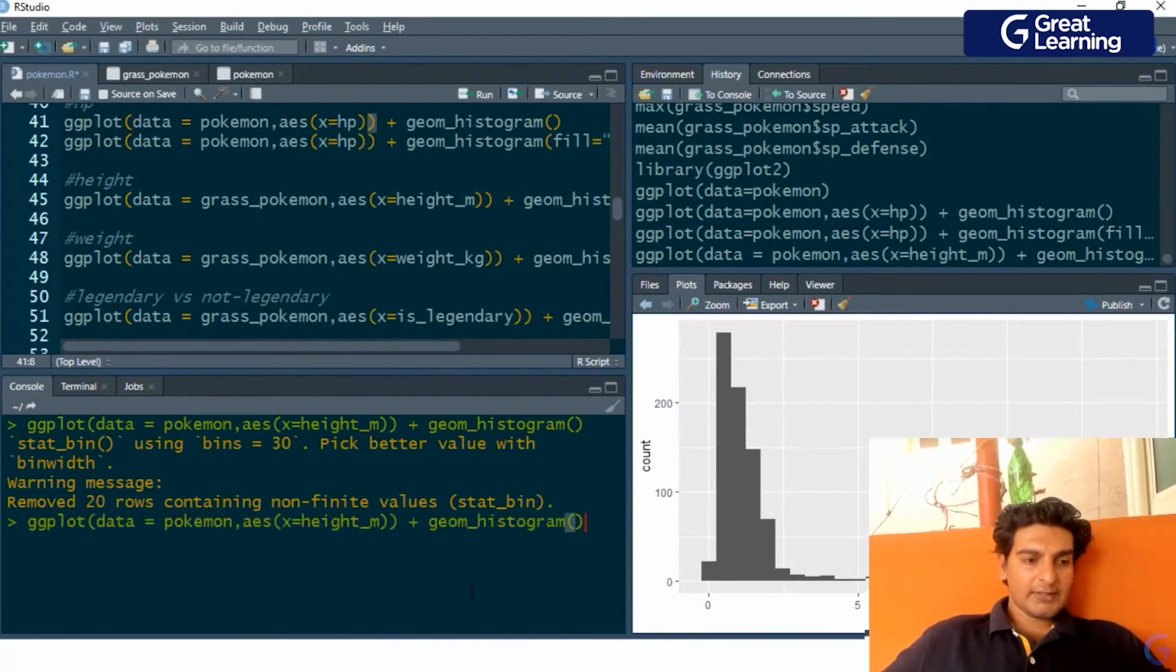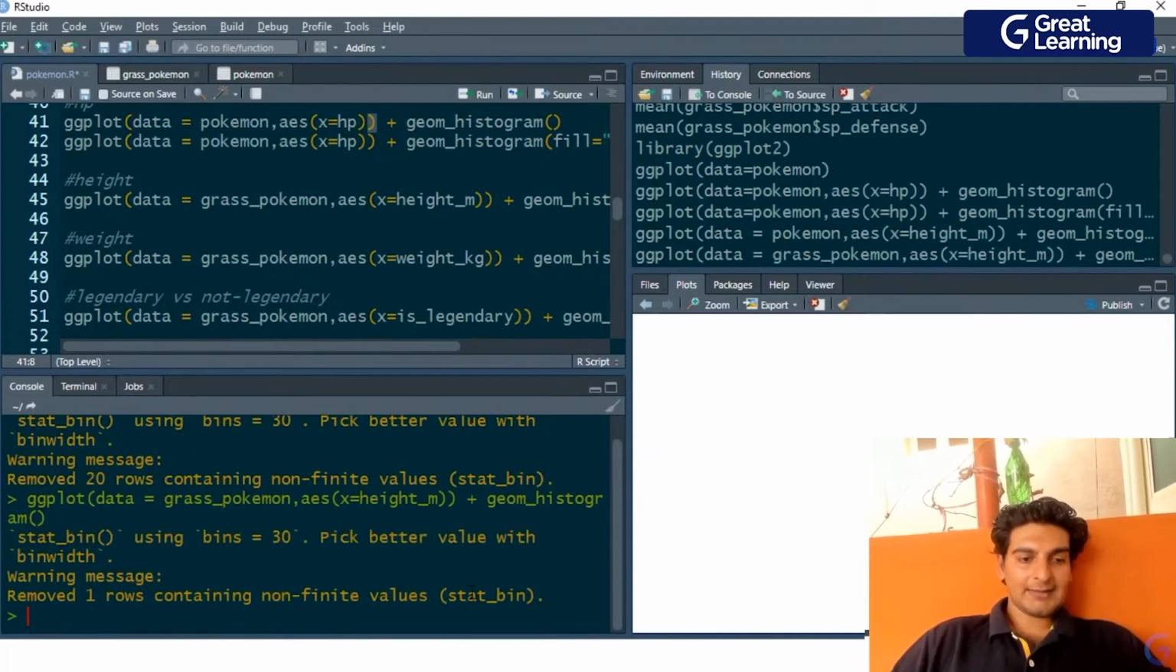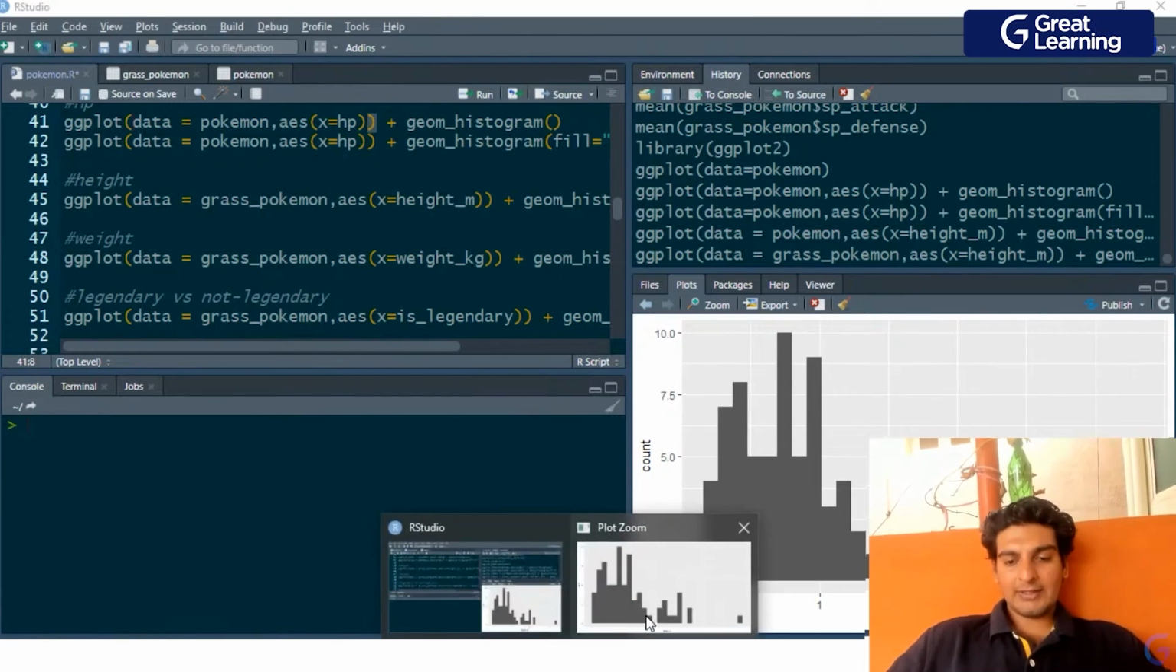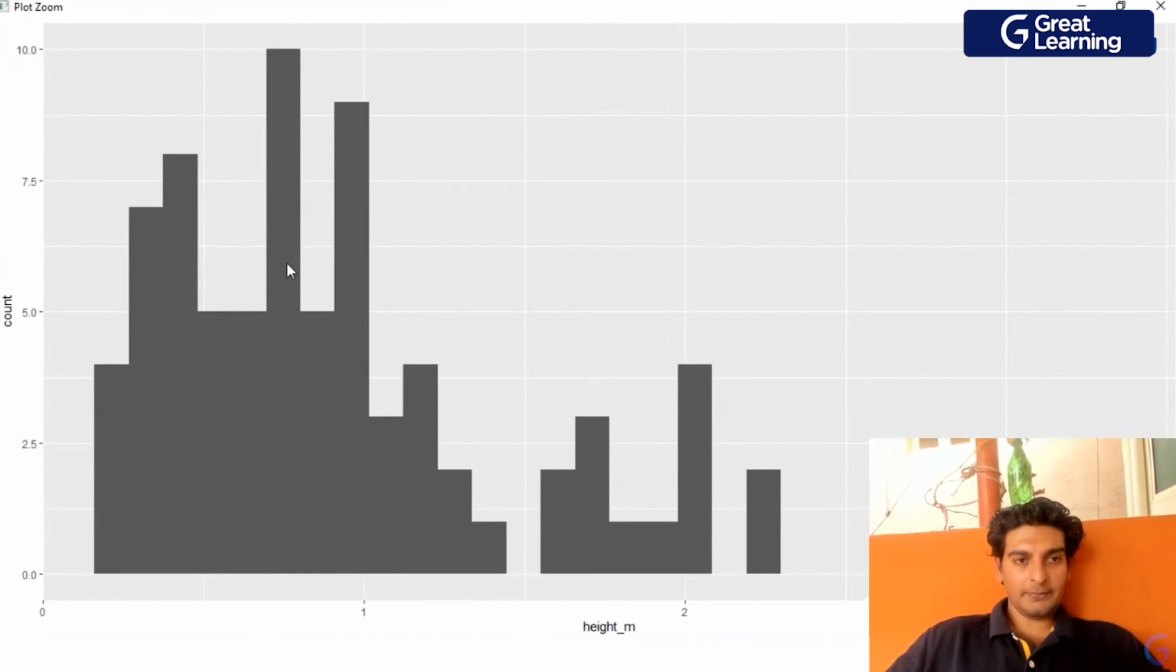So here we've actually made a mistake. We've plotted just the Pokemon data frame. We have to plot the grass Pokemon over here. So let me go ahead and make this grass Pokemon. Right. Now this is the actual distribution of a grass type Pokemon.